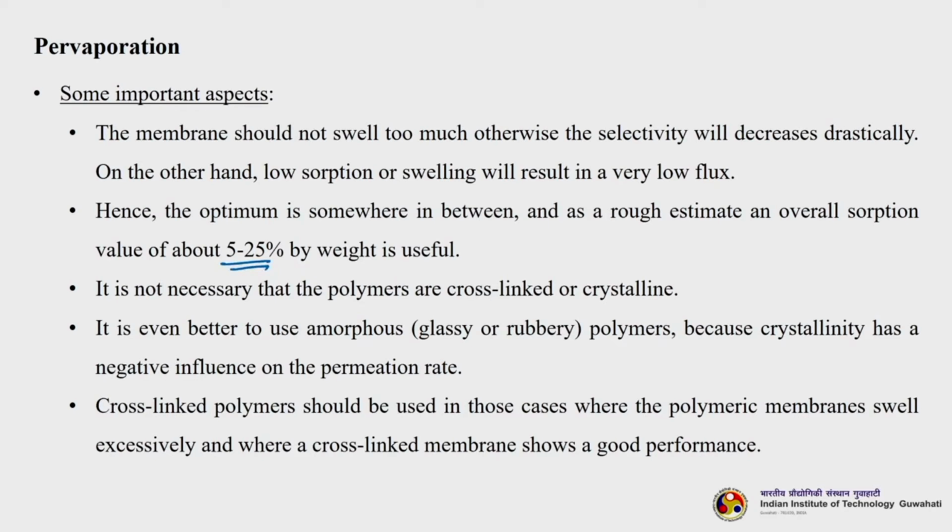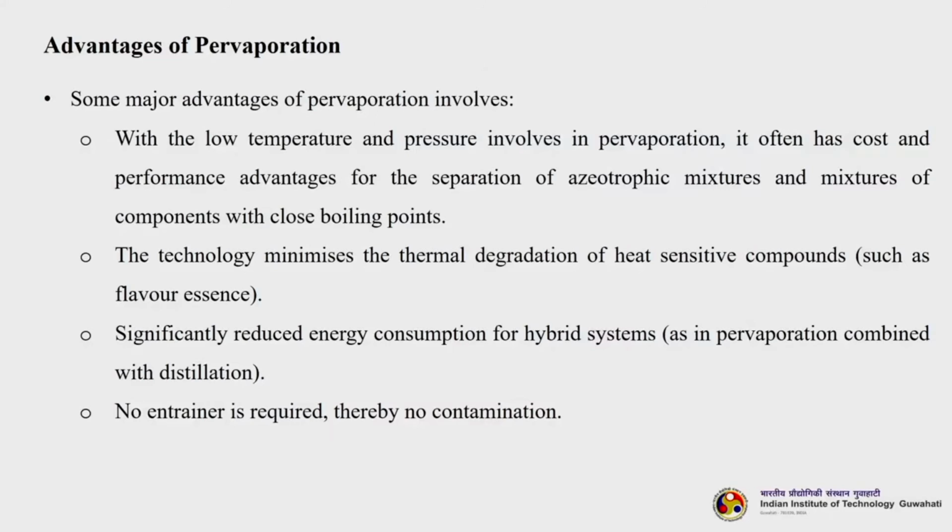Then it is not necessary that the polymers are cross-linked or crystalline. It is even better to use amorphous, that is glassy or rubbery polymers, because crystallinity has a negative influence on the permeation rate. So, cross-linked polymers should be used in those cases where the polymeric membrane swells excessively and a cross-linked membrane shows good performance. Otherwise, we do not actually need cross-linking. We are fine with glassy or rubbery polymers, because as I just told you, crystallinity as such has a negative influence on the permeation rate.